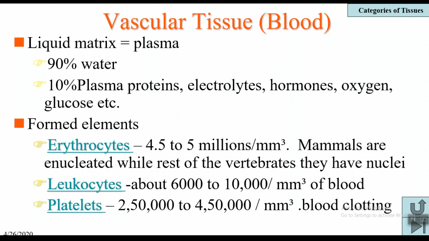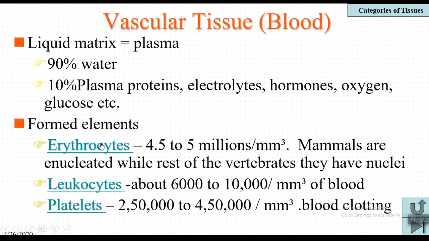The liquid matrix, plasma, contains 90 to 92 percent water and 8 to 10 percent plasma proteins, electrolytes, hormones, oxygen, glucose, etc. The formed elements are erythrocytes, leukocytes, and platelets.